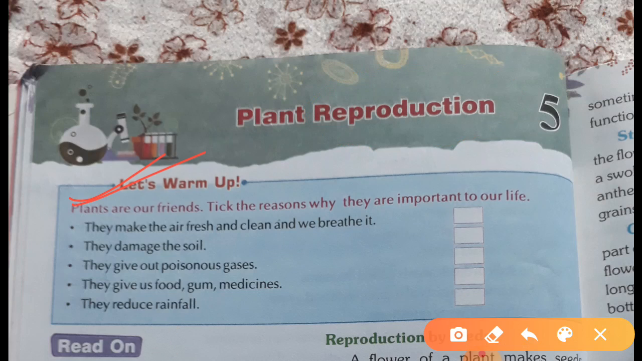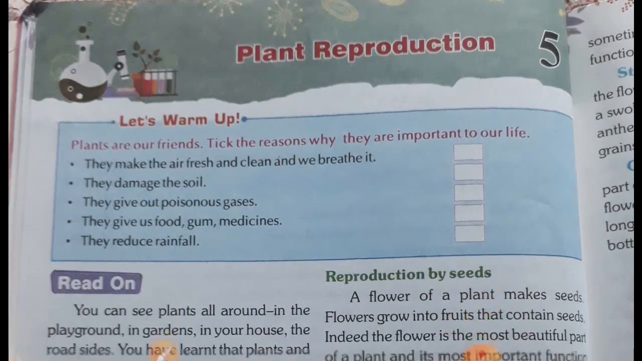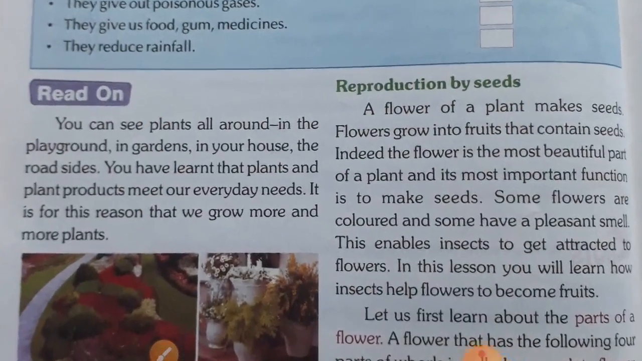It is very easy, you just read this question. Plants are our friends. Tick the reasons why they are important to our life. Plants हमारे friend हैं and आपको यहाँ reasons given हैं. You have to tick here why they are important for our life. You have to read this clue and after that tick and draw. Now next, read on.